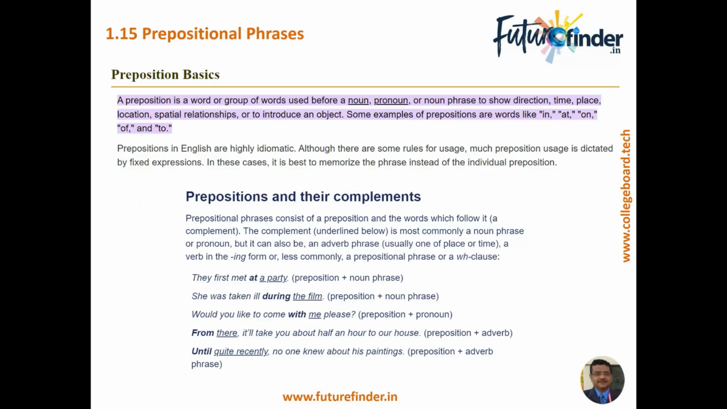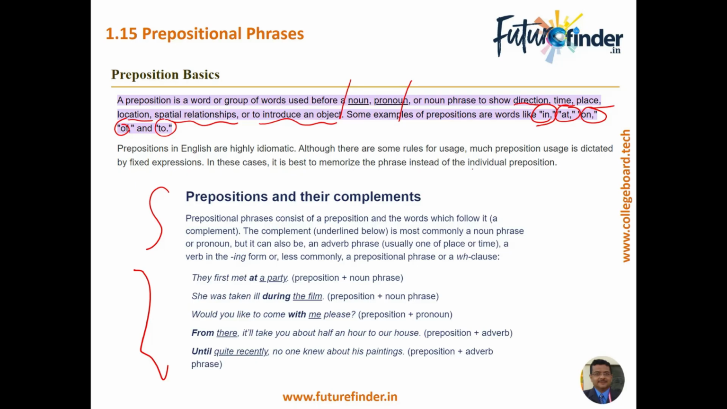Prepositions are words used before nouns and pronouns, sometimes other words as well, like adjectives, and they are used to show the relationship between various words. The relationship in terms of direction, time, place, location, spatial relationships, right? Or to introduce an object. These are all called prepositions. Words like in, at, on, off, and to are the most common prepositions. So these are some prepositions that I have listed.